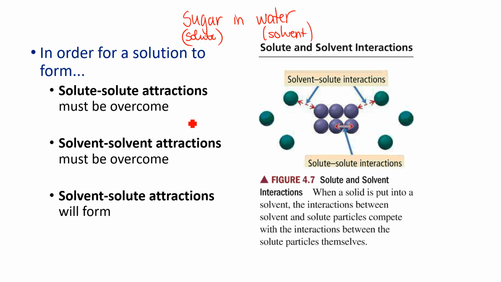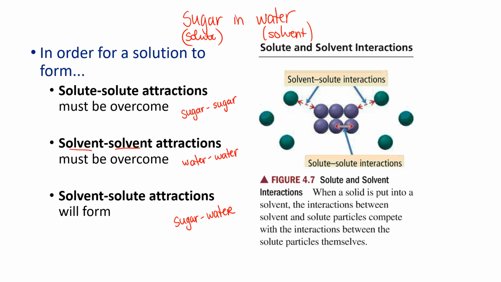We have to consider the strength of attraction between those sugar molecules. How strongly are sugar molecules attracted to themselves? We have to consider the attraction between water molecules. How strongly does the solvent attract to itself? And then we want to consider the strength of the attraction between the solute and the solvent.